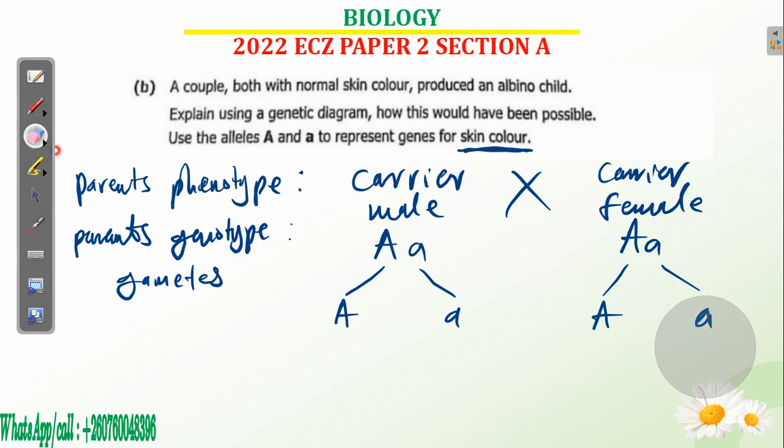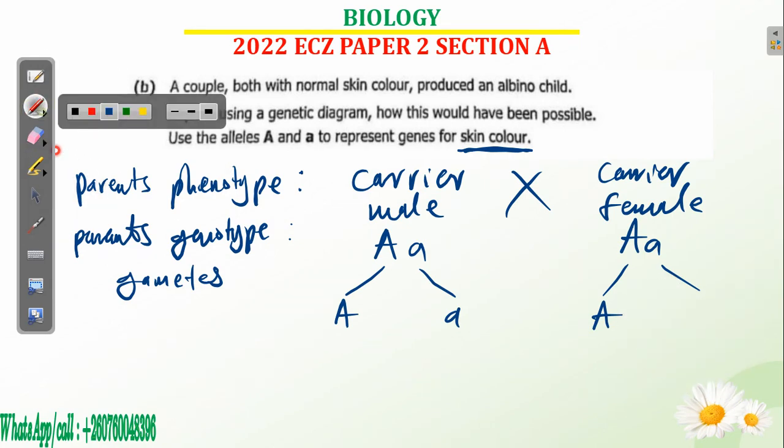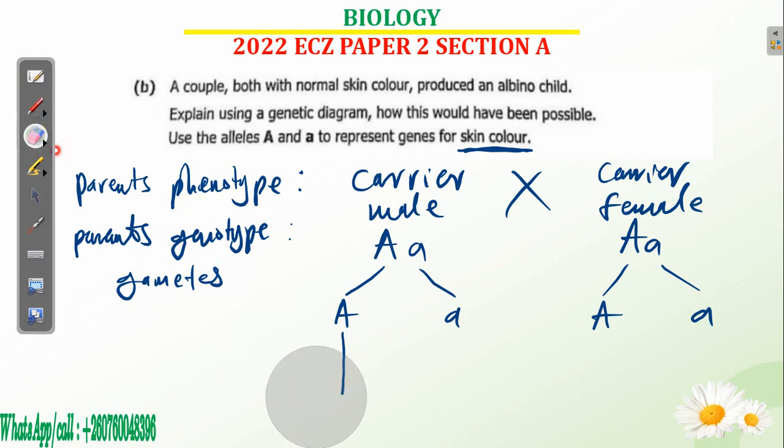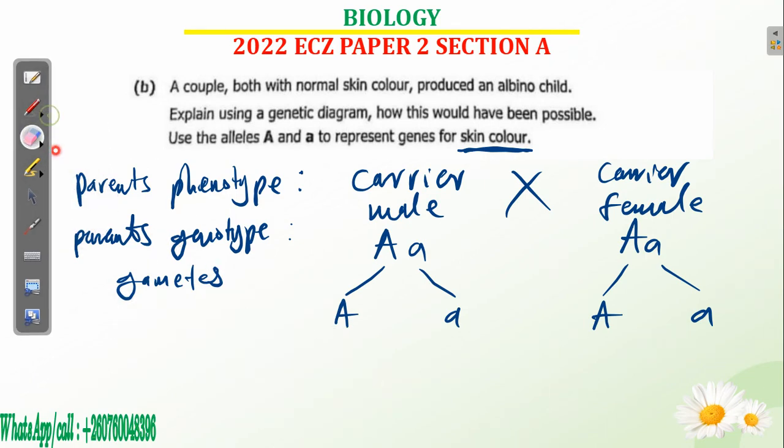So now, once you have something like this, what are you supposed to do? You need to ensure that you do this here. That's why a lot of students or pupils make mistakes. So see, this one will go with that one. Let me use a different ink so that you can see. Have you seen this one? It will go with that one.